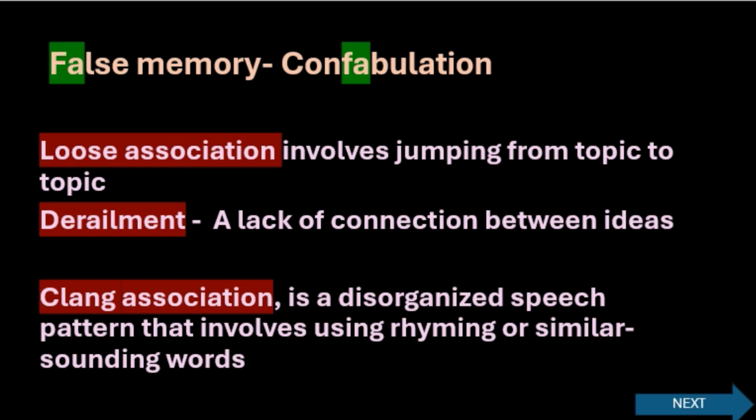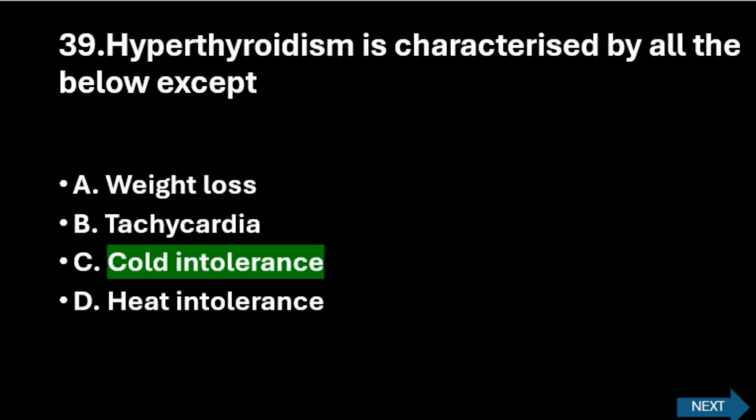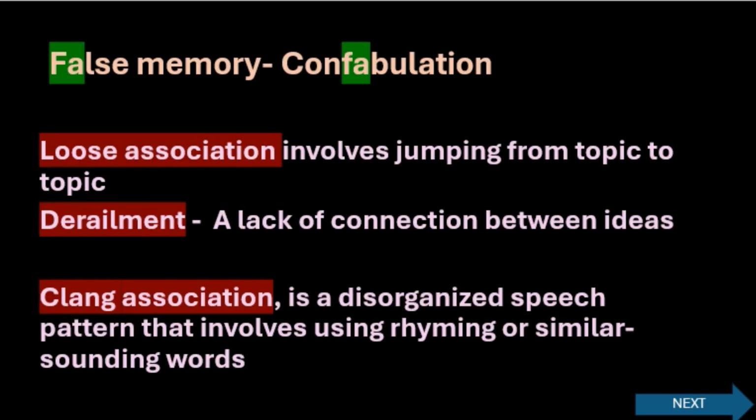And the explanation here is loose association involves jumping from topic to topic. Derailment is also almost the same, a lack of connection between the ideas. Whereas the clang association is a disorganized speech pattern that involves using rhyming or similar sounding words. So this is about the psychiatric terms: loose association, derailment, clang association, confabulation, etc. Next question.